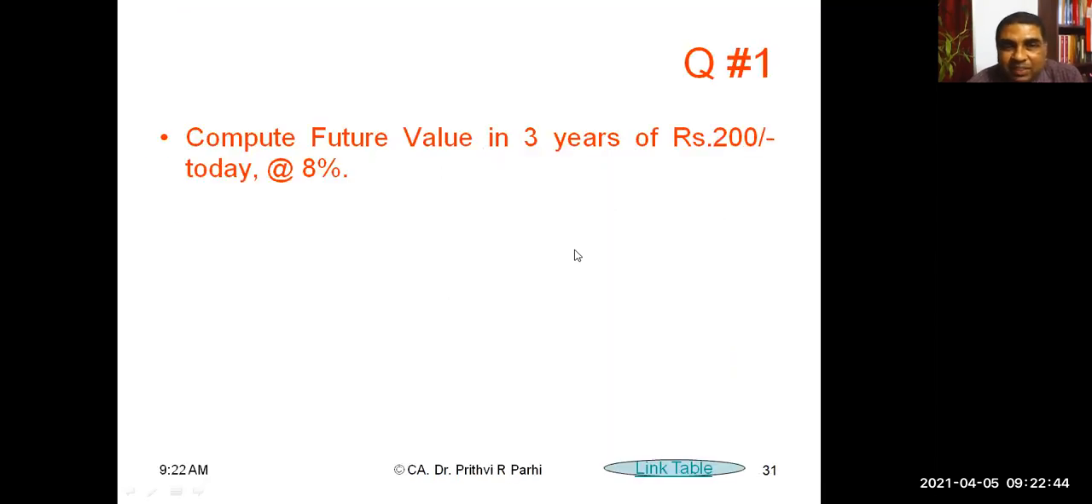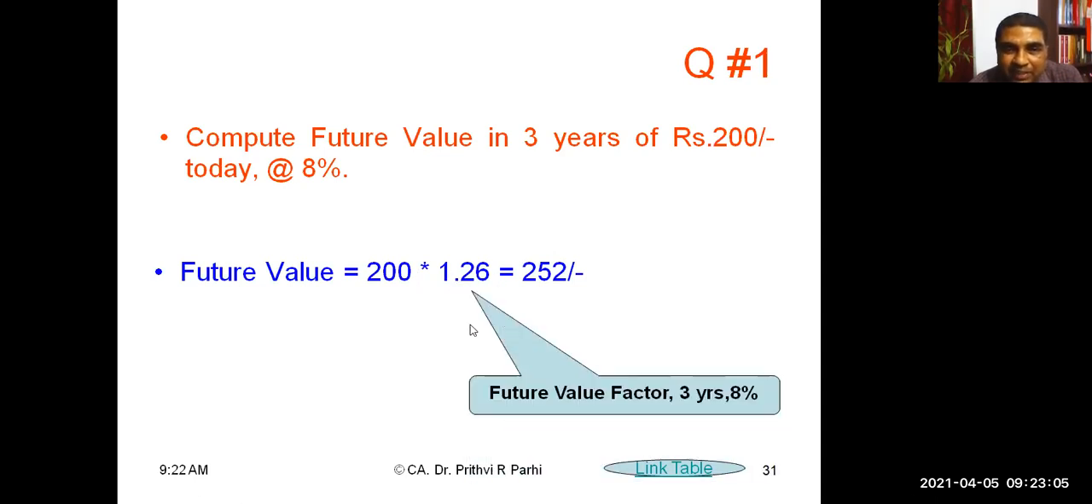Okay. And here are some questions we had already solved. Let us say the first question is: compute the future value in 3 years of rupees 200 today at 8%. Future value of this 200 has to be computed. So what we will do? Future value is simply 200 into the future value factor for 3 years at 8%. You can find this out from the table. In the previous class I had shown you the table. So this is 1.26. You can find out the future value is 252.